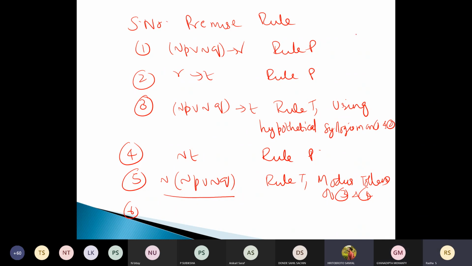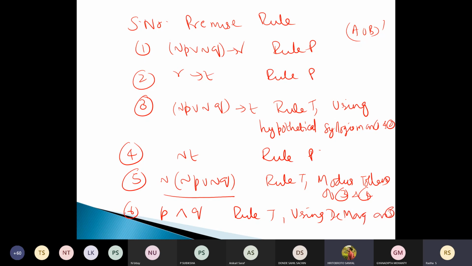Yes. It is like A union B the whole dash. A is not P here, B is not Q here. A union B the whole dash is A dash intersection B dash. A dash is negation of negation P, so P, intersection is and, again negation of negation Q, P and Q. So rule T. Directly here also you can write if you want, no issue. Rule T using De Morgan's laws on 5.